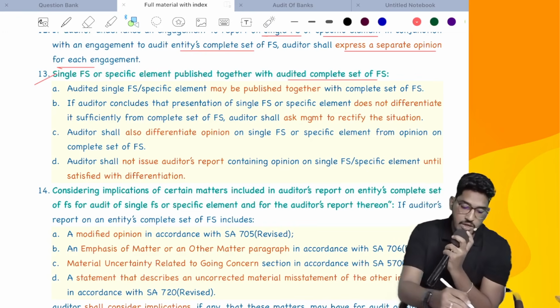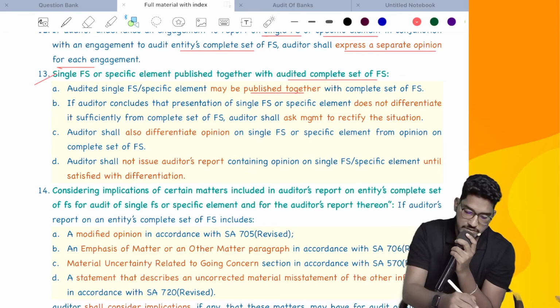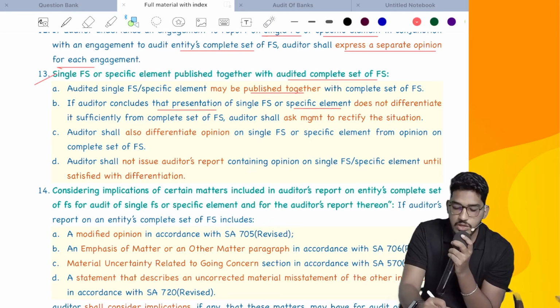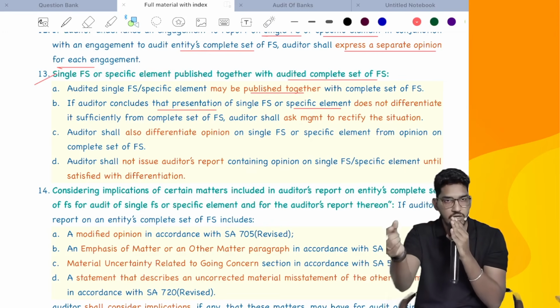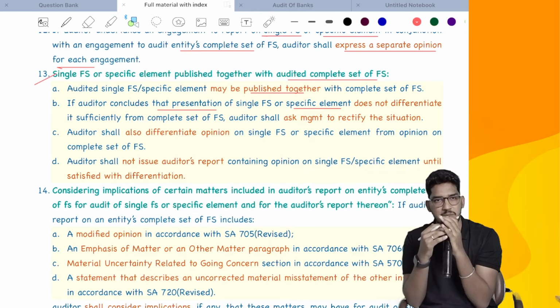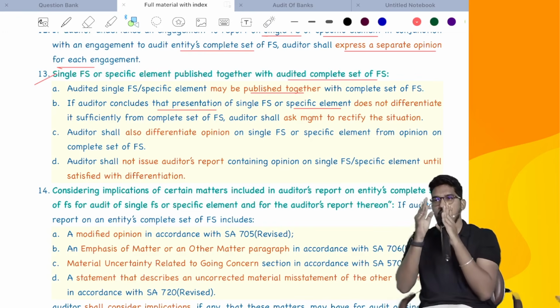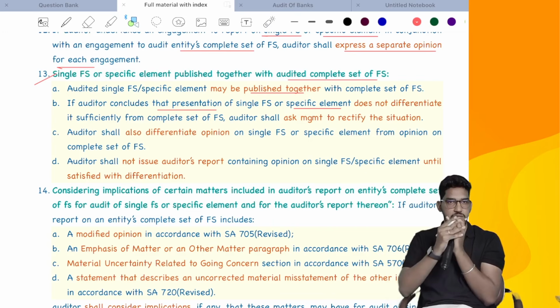So that's why audited financial statements or specific element may be published together with complete financial statements. If the auditor concludes that presentation of single financial statement or specific element does not differentiate, see, both you can send in the same document, but give appropriate headings so that we can differentiate. Don't club them immediately or without side headings. Give appropriate heading. Leave a page gap so that people can differentiate it.